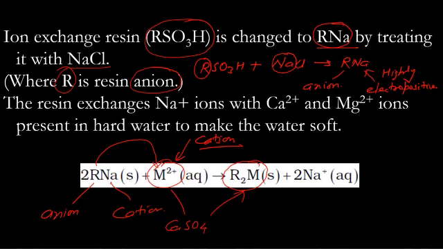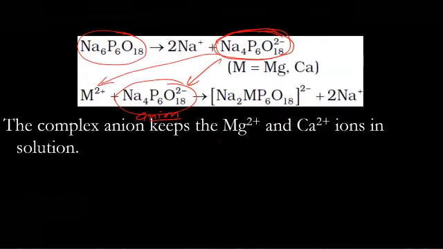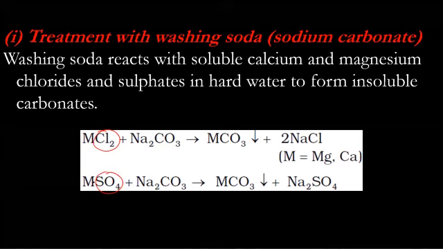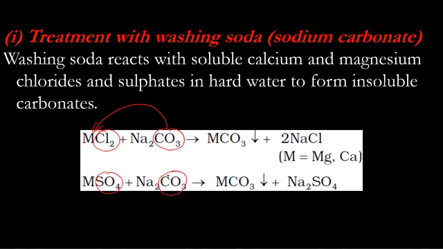So I'm going through all four again. The first one is treatment with washing soda. Chloride and sulfate will cause permanent hardness, but carbonate will replace chloride or sulfate.